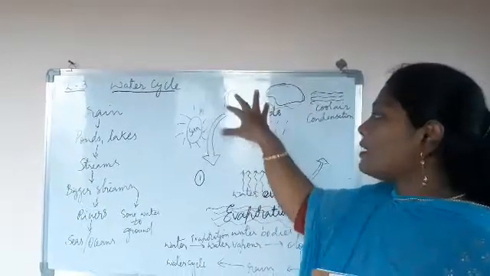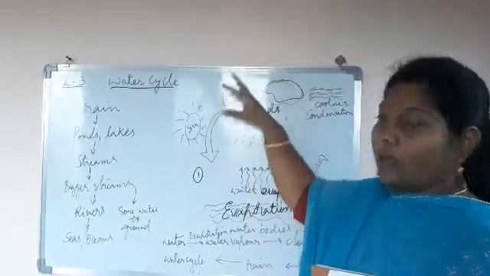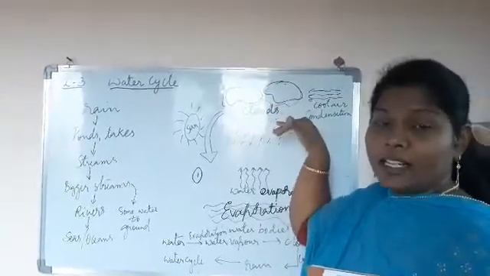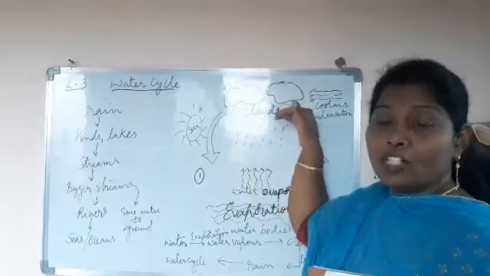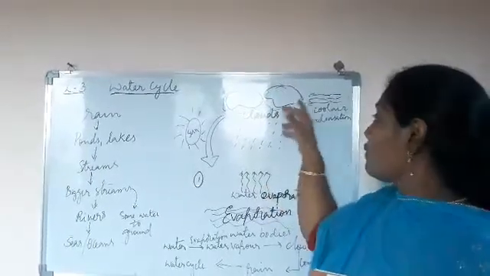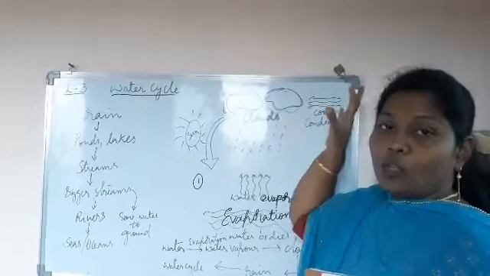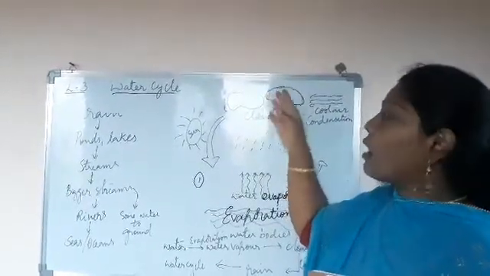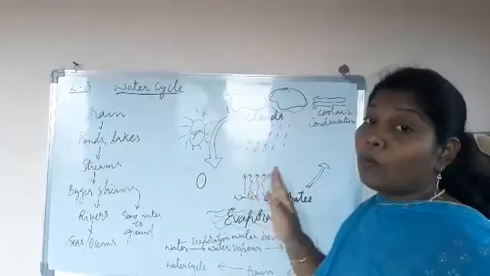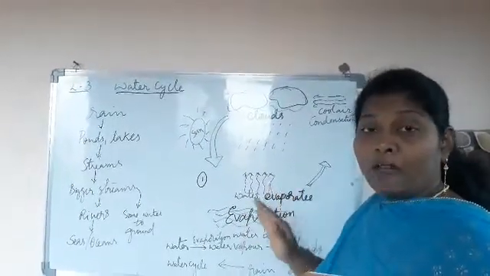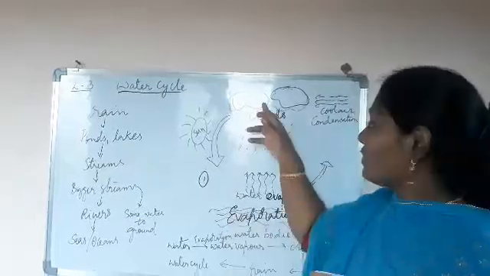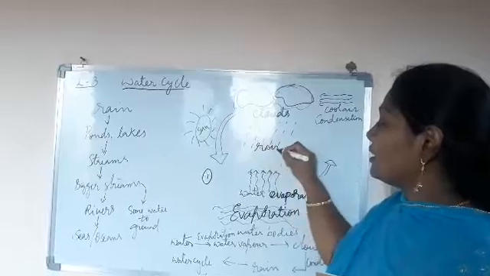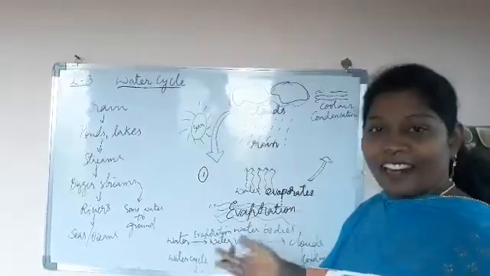So here the vaporous form of the water will condense, means they are converted back into water droplets because of the cool air. Once the condensation process has started, the clouds cannot withhold the water and they form bigger drops of water and they fall down as rain.